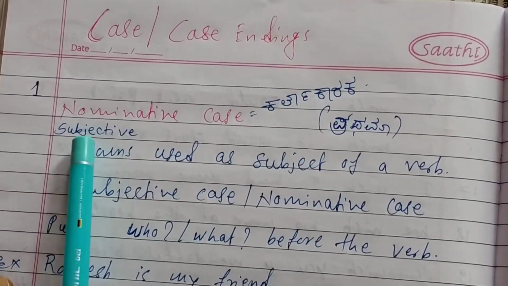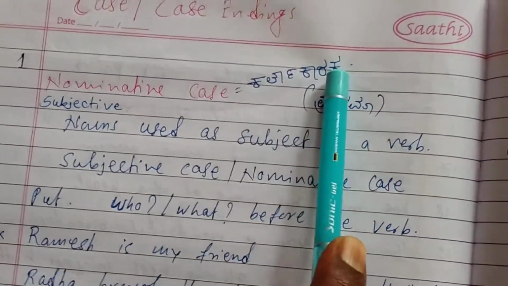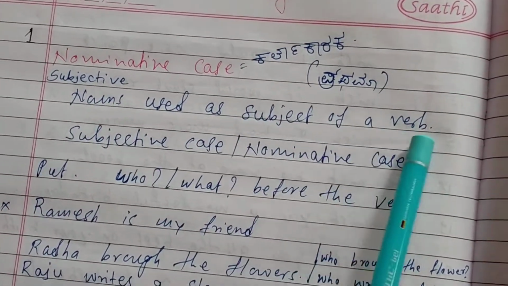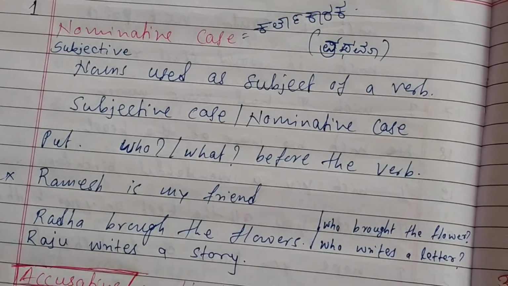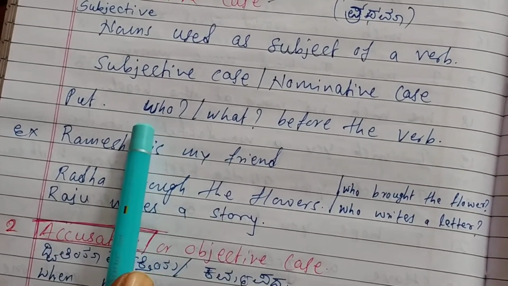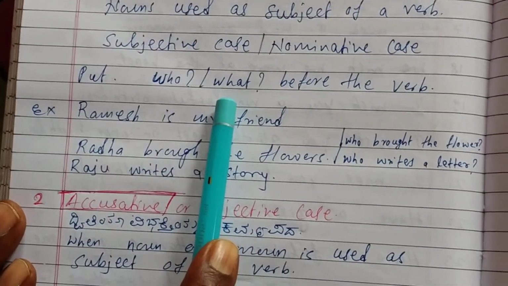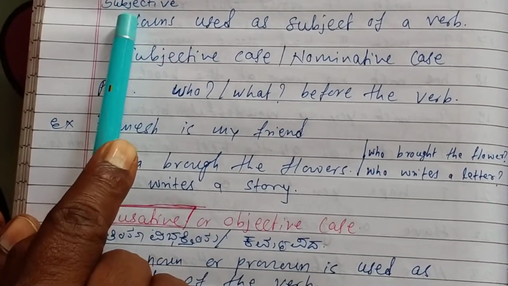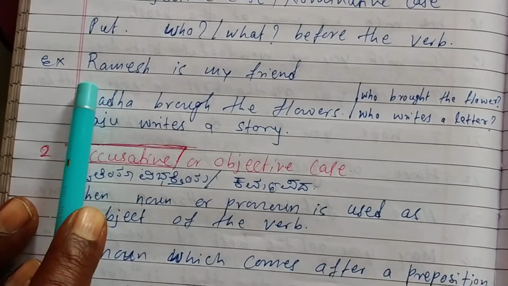Case endings in English. First one is nominative case, karta karaka, or subjective case. Nouns used as a subject of a verb, subjective case or nominative case. So if we put the questions who or what, if the answer is there, that is nominative case or subjective case. Okay, dear friends, I will give you examples.